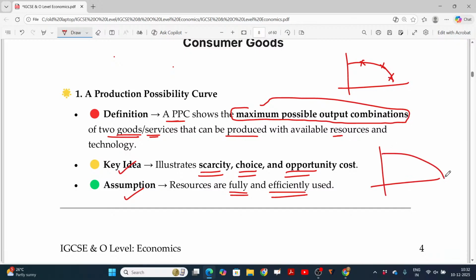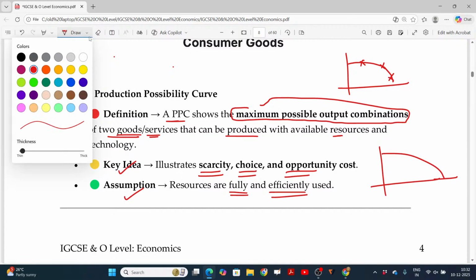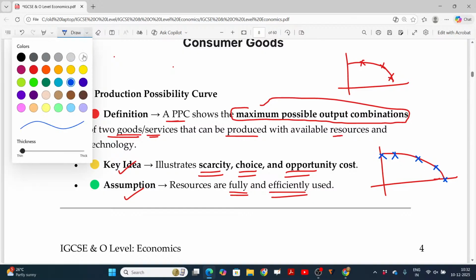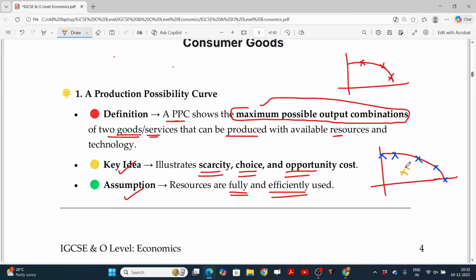So you have to produce anywhere over the production possibility curve. This point is not possible, this point also not possible. This is impossible. This is possible, but you are not using the resources properly. This much of the resources remain unutilized. That's the logic.